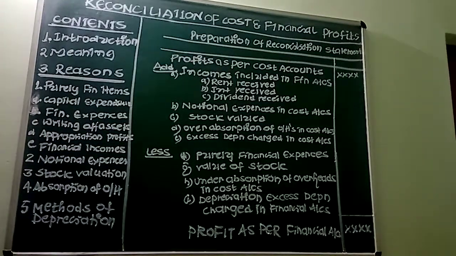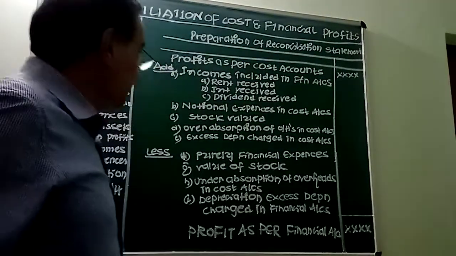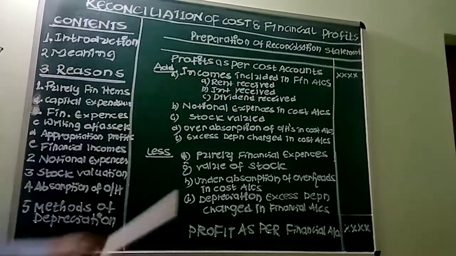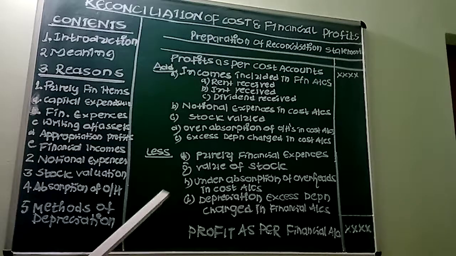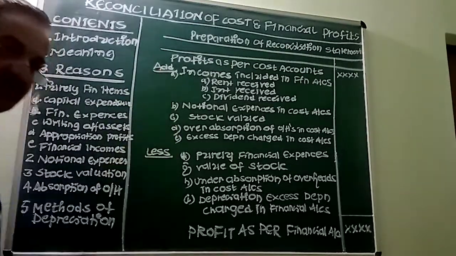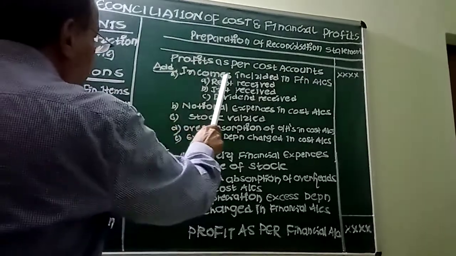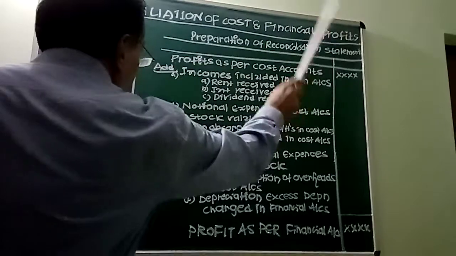Now, let us go to the reconciliation statement pro forma directly. The first important thing is profit as per cost accounts, or otherwise you can take even loss as per financial accounts also. We have to add certain items and we have to deduct certain items. First we have to add incomes included in financial accounts.